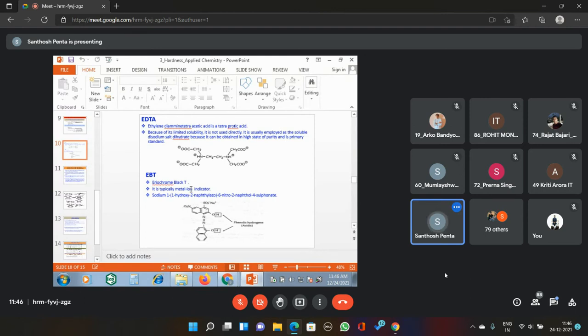Then the third one is complexometric titrations. Complexometric titration means a titration that involves the formation of a colored complex. Such types of titrations are called complexometric titrations. So here we are using EBT. This EBT is an example for complexometric titration.